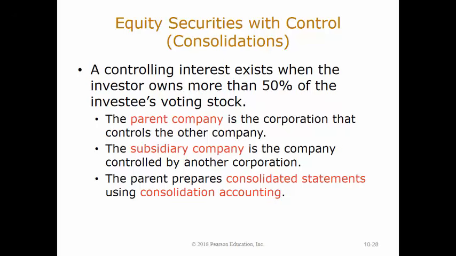Many large corporations own controlling interest in other companies. An investor that owns more than 50% of the investee's voting stock owns a controlling interest. This type of investment enables the investor to elect a majority of the board of directors and thereby control the investee. A parent company is a company that owns a controlling interest in another company. A subsidiary company is a company that is controlled by another corporation.